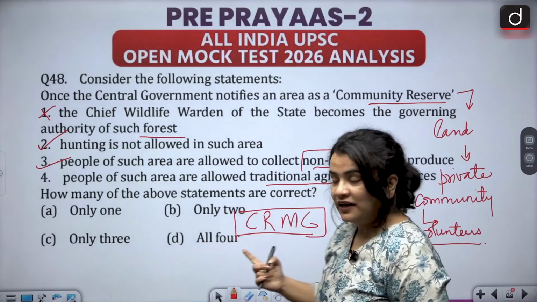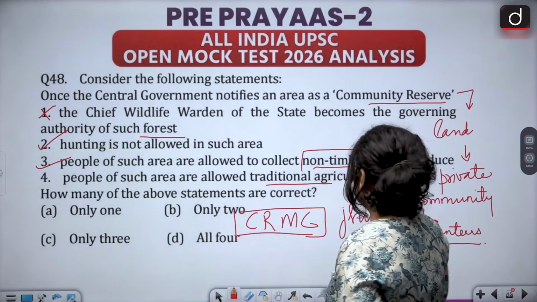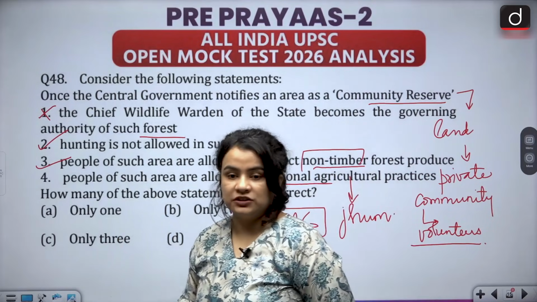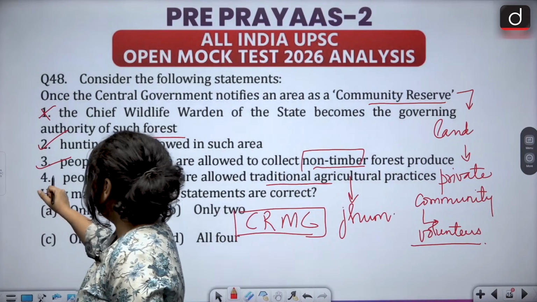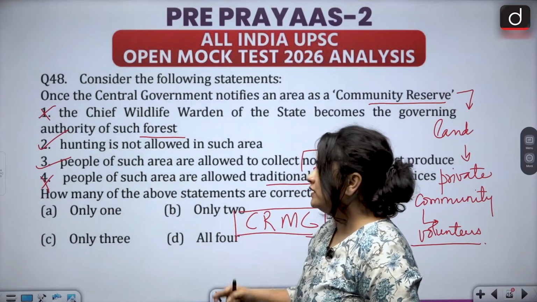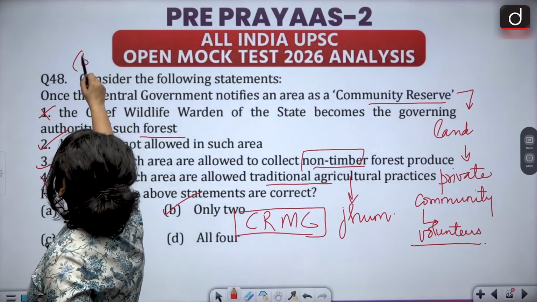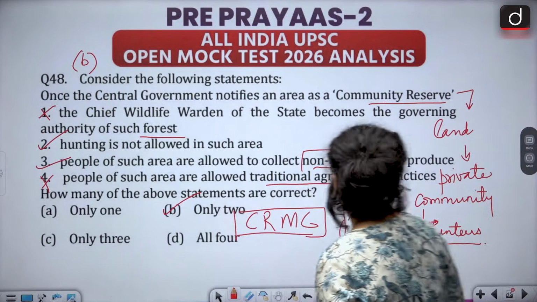Traditional agricultural practices, for example, jhum cultivation, are not allowed in such an area because they are usually unsustainable. So statements 1 and 4 are incorrect, statements 2 and 3 are correct, and therefore we have option B as the correct answer, which says only 2.